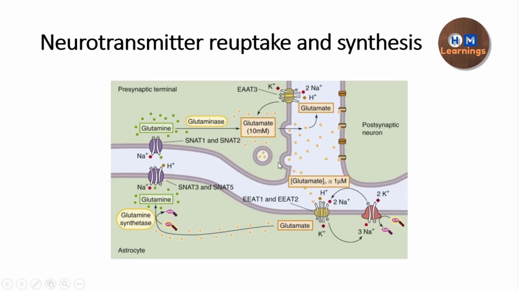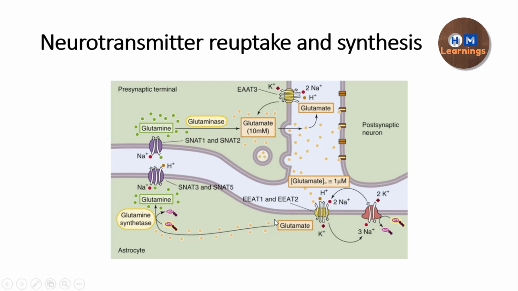Here you can see that glutamate is released in the synaptic cleft, and from the synaptic cleft, with the help of certain channels, the glutamate enters inside the astrocytes. Inside the astrocytes, it not only helps in the reuptake but also helps the neuron make new glutamate. So glutamate is made by the neuron in two ways. One way is that it can synthesize glutamate from glucose, and another way is that it can synthesize glutamate from glutamine. Most of the time, the second option, the synthesis of glutamate from glutamine, is most commonly used.